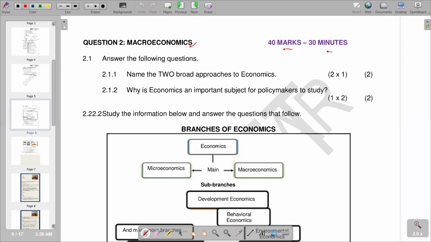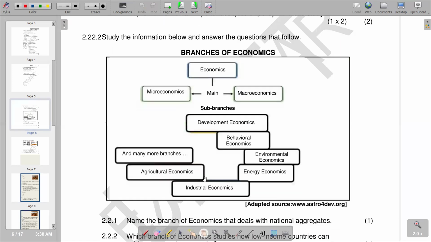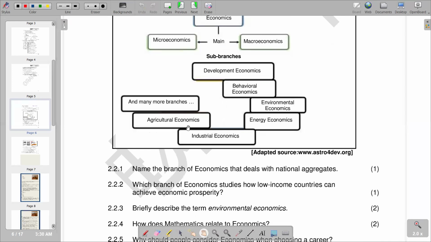With this second pair of branches, a branch of microeconomics and macroeconomics, and obviously, we've got some sub branches that are beneath that. So going through this diagram, you can as well try to go through what we have in a diagram. So the first question, 2.2.1, is name the branch of economics that deals with national aggregates.